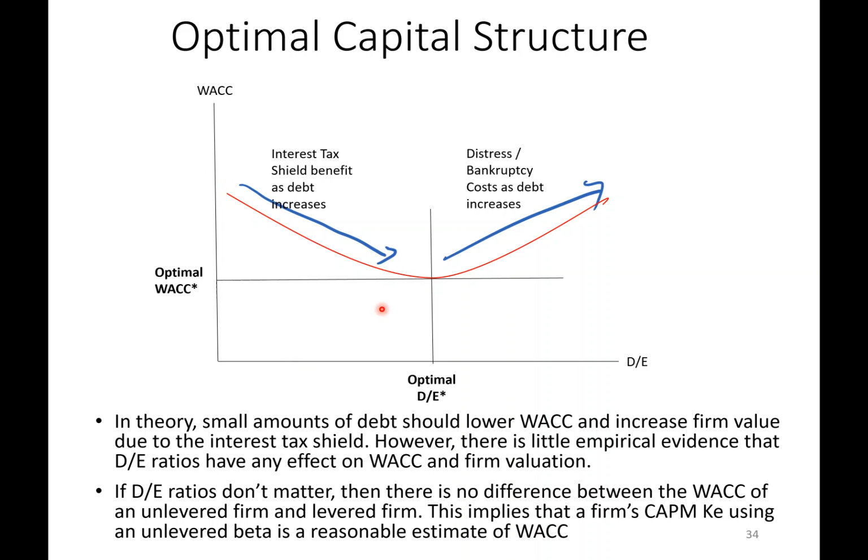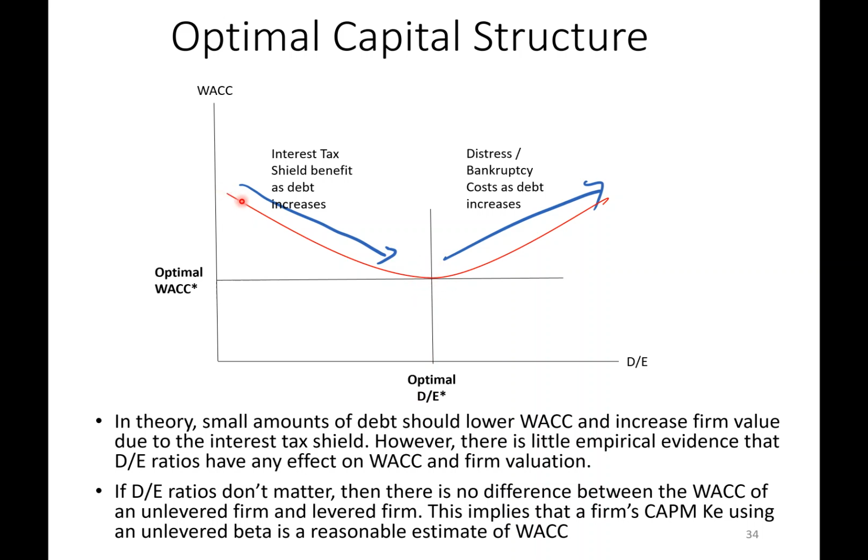Now let's talk about, in theory, a little bit of debt should help, and debt should affect the weighted average cost of capital. Now, the evidence is kind of disappointing. The evidence is looking at some papers of people that have studied the relationship between WACC, firm value, and D/E ratios. There doesn't seem to be a lot of clear evidence that the D/E ratios actually affect the WACC at all. So maybe it's just perfectly offset.